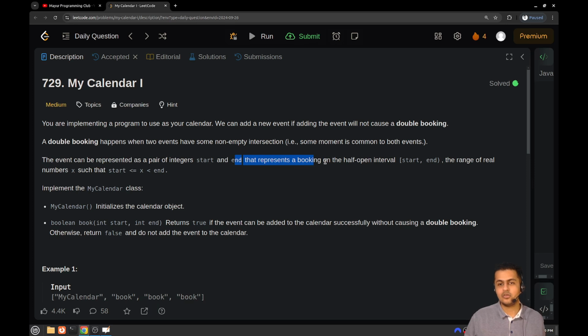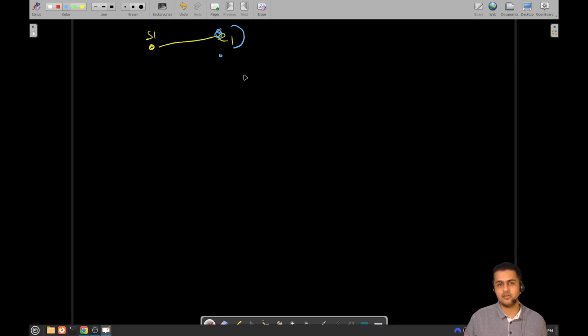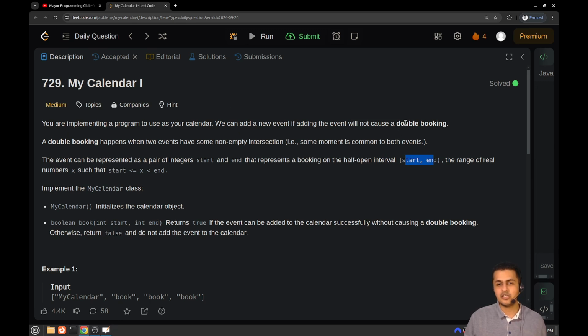And the reason that it is not considered a double booking is that this particular end is not included. So this is another way of explaining what I was telling you before: the range of the real number x for the start and end time, and the end will not be included in your meeting's duration.